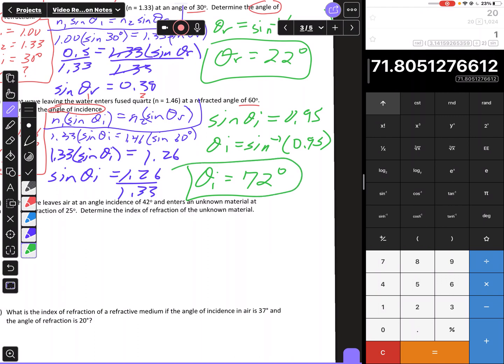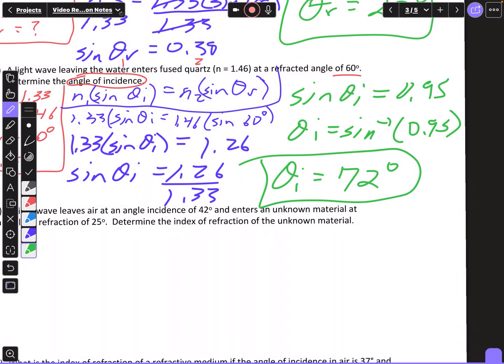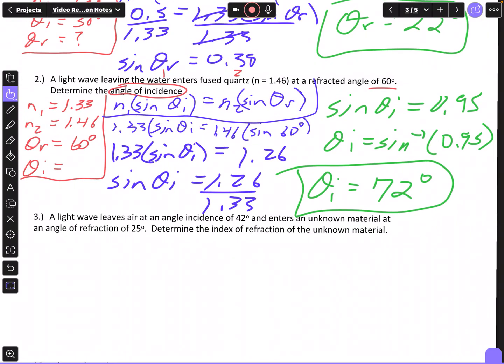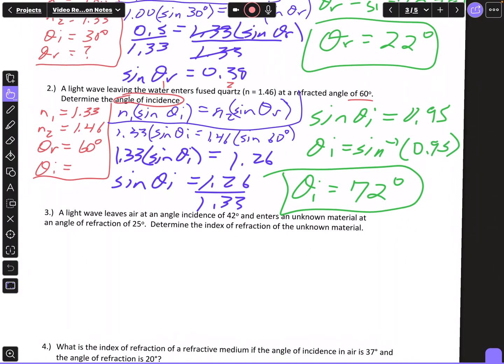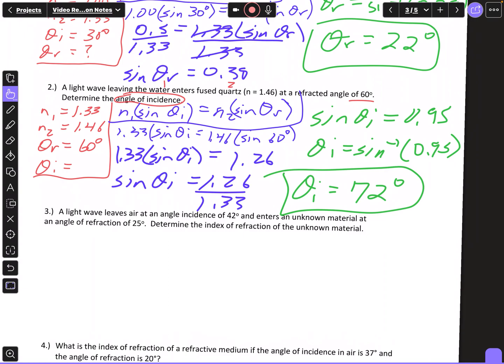And then we can see if this makes sense or not. It's leaving water entering fused quartz, so it's going to slow down. When it slows down, the light is going to bend towards the normal. Actually, the angle bends towards the normal, so the angle of refraction should be less than the angle of incidence, and that's the case. 72 is greater than 60 degrees.